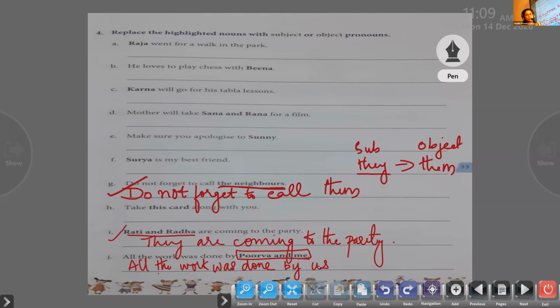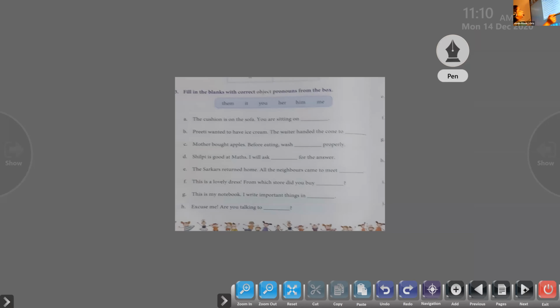Very good, Roshit. So Purva and me, you are included in it, so it should be replaced by us. So us is the object pronoun, and we is the subject pronoun here. The object pronoun for we is us. So please do learn the table well, children. Purva and me are the object of the sentence, so it should be replaced by the object pronoun. Very good, children. Great. All of you have done well.